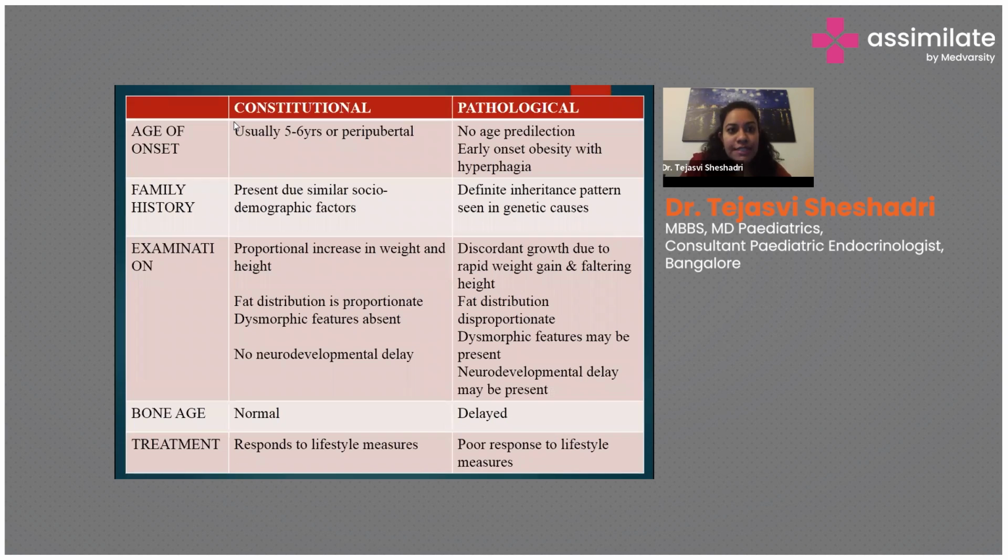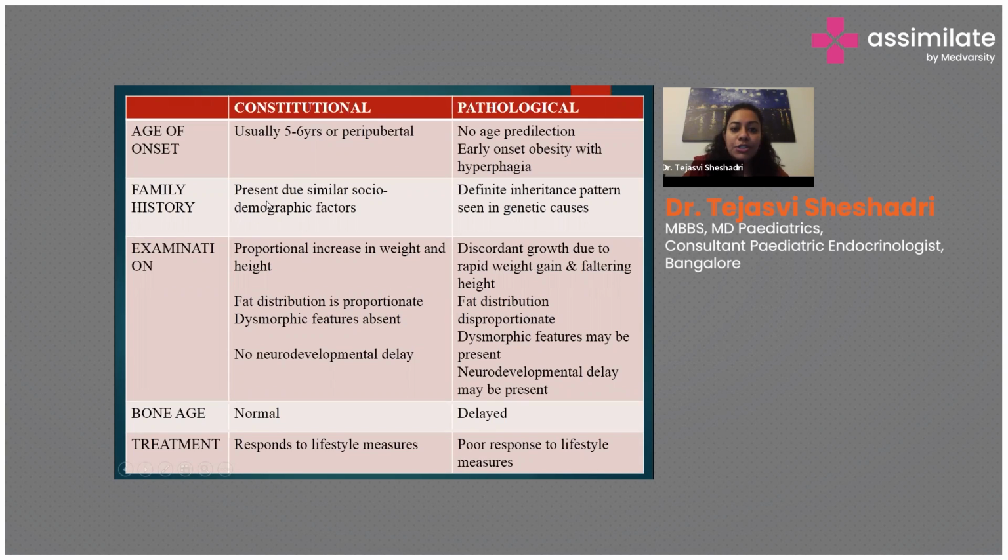So how do you differentiate? As I mentioned, constitutional or physiological obesity is mainly seen at the age group of 5 to 6 years or pre-pubertal, whereas pathological doesn't have any age predilection. But I mentioned genetic obesity can have early onset obesity or hyperphagia. Family history can be present in both, but there'll be a definite inheritance pattern in pathological.